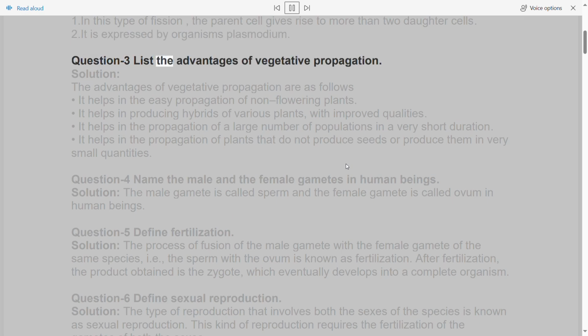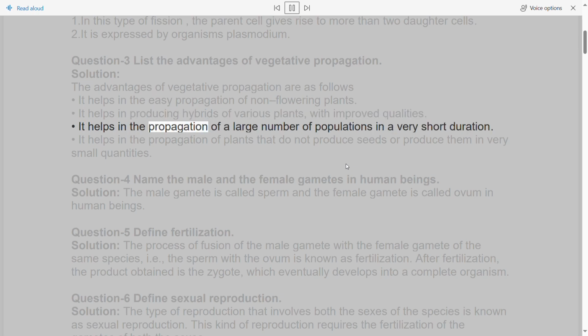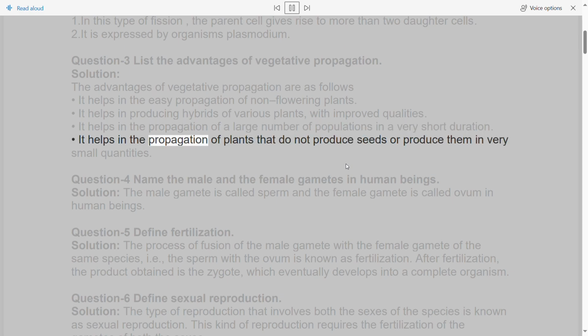Question 3. List the advantages of vegetative propagation. Solution. The advantages of vegetative propagation are as follows. 1. It helps in the easy propagation of non-flowering plants. 2. It helps in producing hybrids of various plants with improved qualities. 3. It helps in the propagation of a large number of populations in a very short duration. 4. It helps in the propagation of plants that do not produce seeds or produce them in very small quantities.